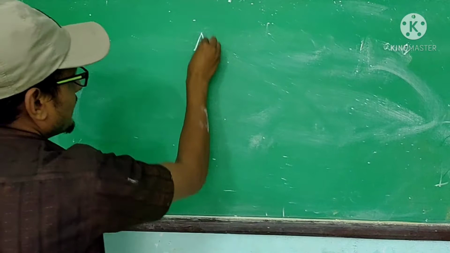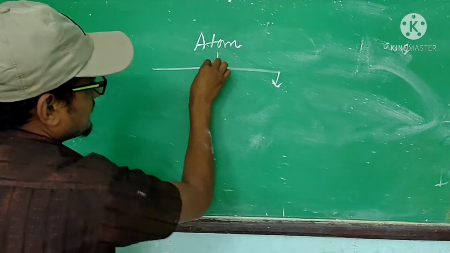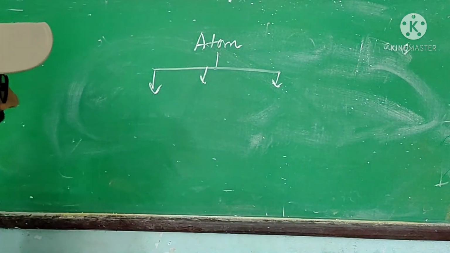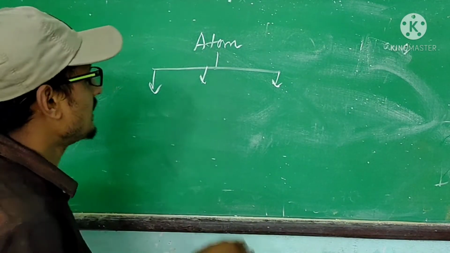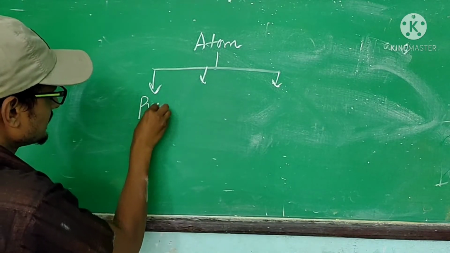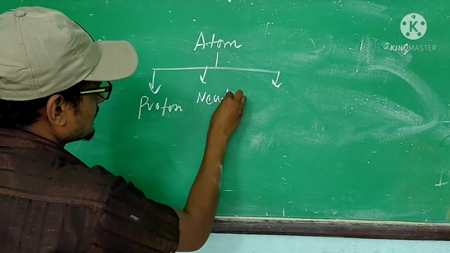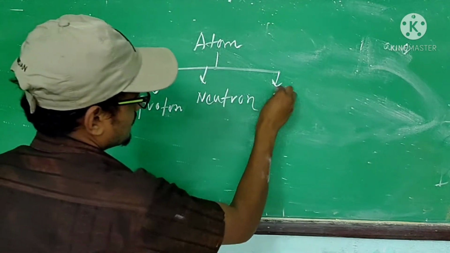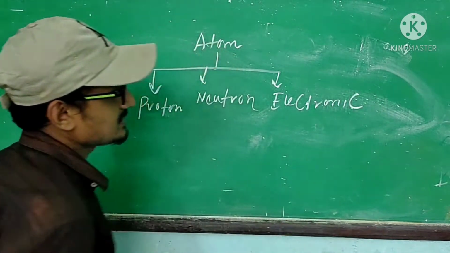If you divide the atom, the first thing I want to tell you is that an atom contains 3 particles, and they are called proton, neutron, and electron. These 3 are called subatomic particles.